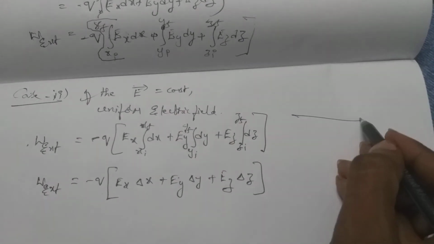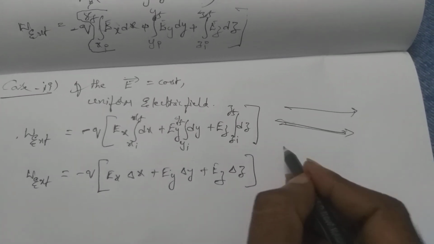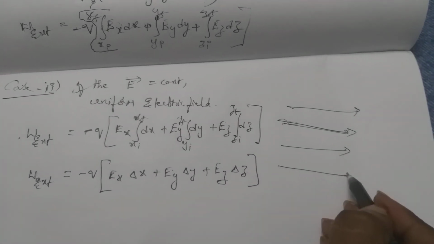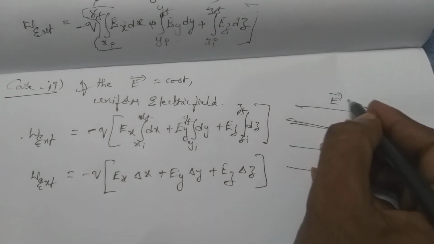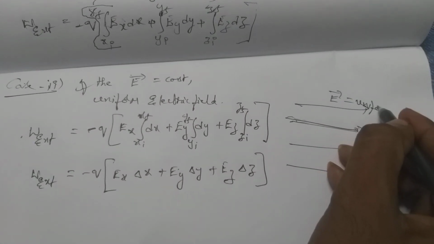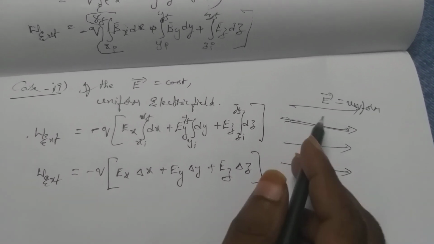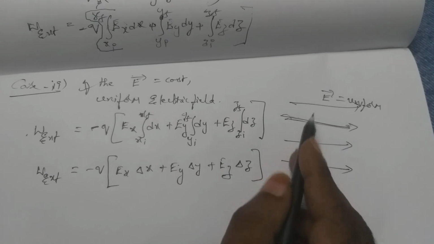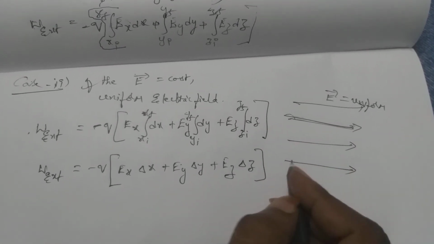A uniform electric field will look like this, with parallel, equally spaced electric field lines. Electric field is uniform means at each and every point the value of the electric field always remains constant. The spacing between the lines will also be the same. Magnitude and direction of the electric field will be the same.